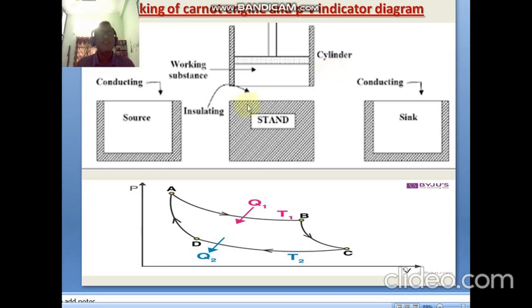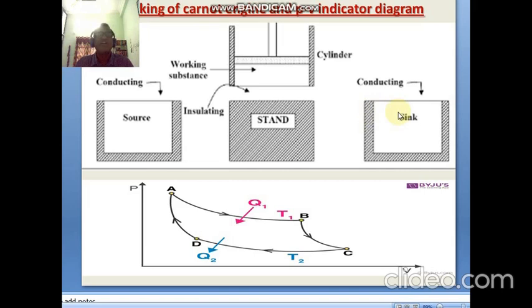Next, the third part is the source. The source is always maintained at high temperature. That temperature is always represented with capital T1 Kelvin. So this source gives the temperature to the cylinder. Similarly, the sink is the fourth part. It is always maintained at low temperature compared to the source. So it cools the temperature. So these are the parts.